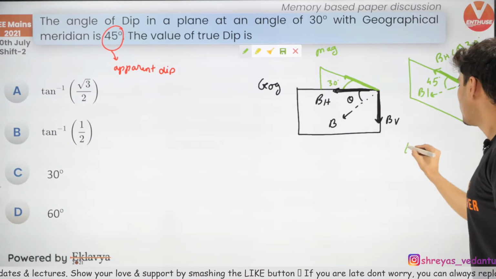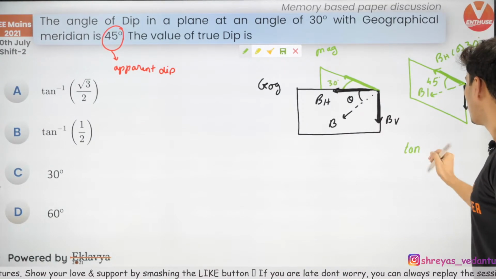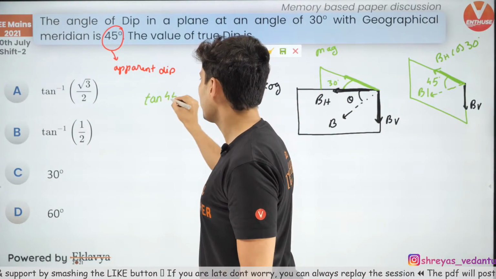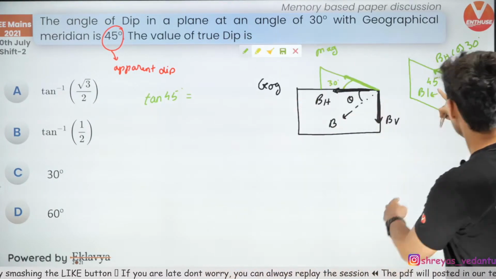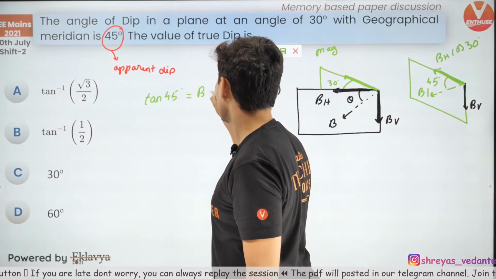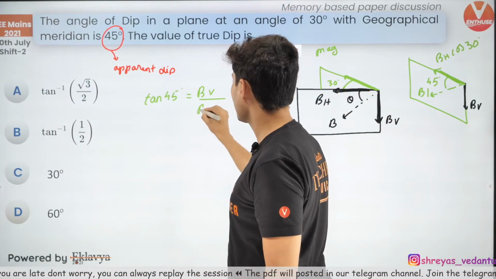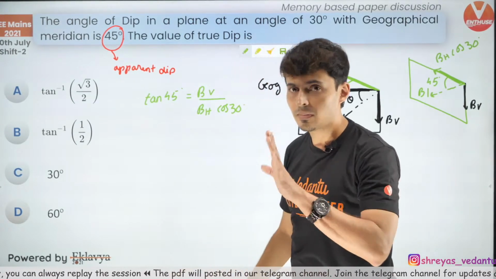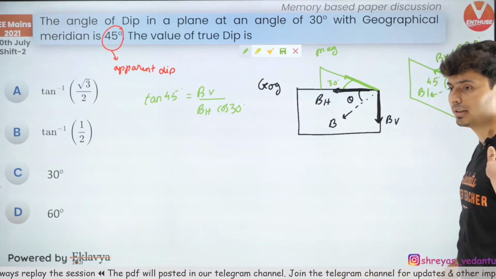Now it is very obvious from here, let me write over here. tan 45 degrees is equal to, look at that, tan 45 is opposite by adjacent, which is BV by BH cos 30. Isn't that right? I hope everybody is getting it till this point.